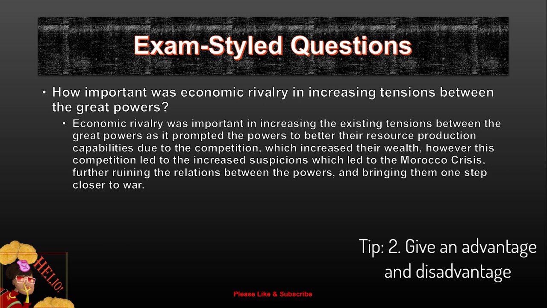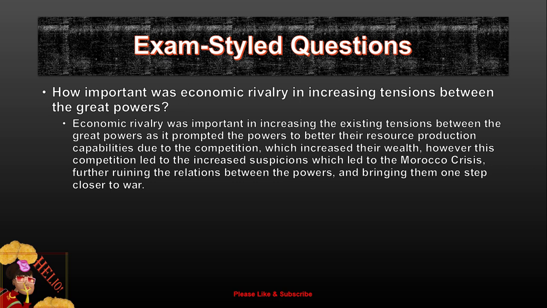Now, next up, you have to give an advantage, as in what good did economic rivalry cause and what bad did it cause. So the good that it caused was that it prompted the powers to better their resource production capabilities due to the competition. So all of the powers were able to produce more resources and better their economy, which increased their wealth. However, this competition led to increased suspicions between the empires, which led to the Moroccan crisis, further ruining the relations between the powers and bringing them one step closer to war. So that's a negative. It brought them a bit closer to war, as these rivalries led to increased suspicions.